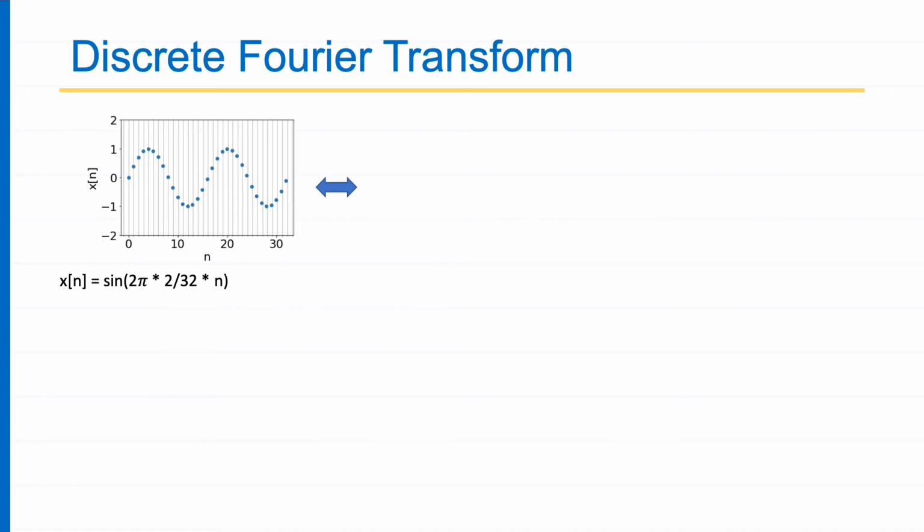Okay, now coming to the discrete Fourier transform. Let's look at some more properties of the DFT which are very useful for us. The most important properties: can I find out what is the periodicity of a signal? Let us say x[n] is a signal given to me. Originally this signal is a sinusoid of 2 pi times 2 by 32 times n.